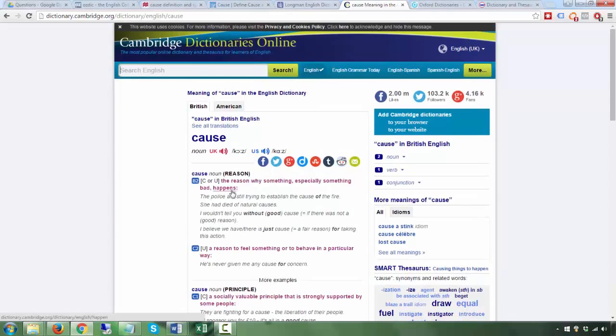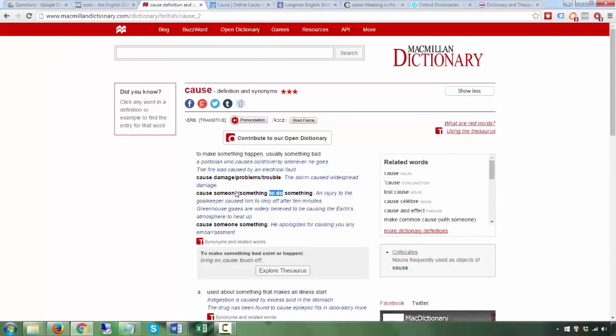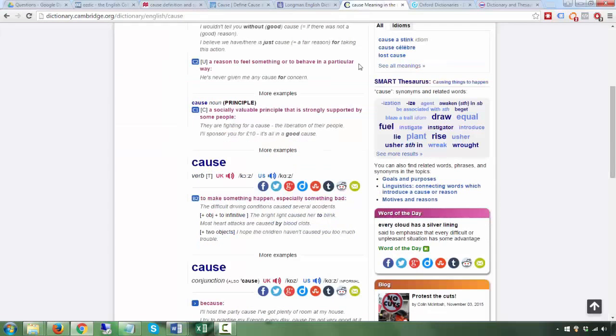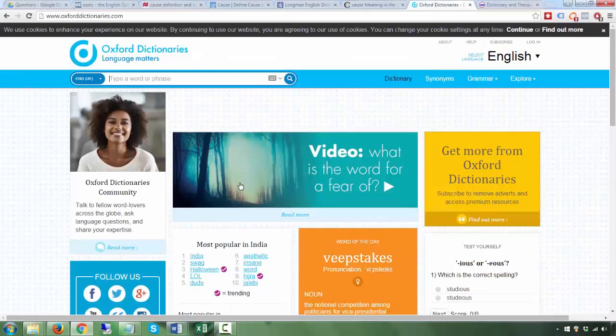Okay, they give you the definition. They should give you the word patterns. See, it's not so clear, but it says plus object plus to plus infinitive. That's why I like Macmillan. The word patterns are so clear in bold, but here it's kind of messy. But it does give you the word patterns, and this probably comes from the advanced learners. All the advanced learners dictionaries are the best. If you go to Oxford or Cambridge, just find the advanced learners.